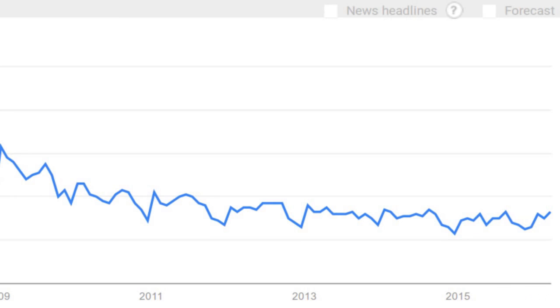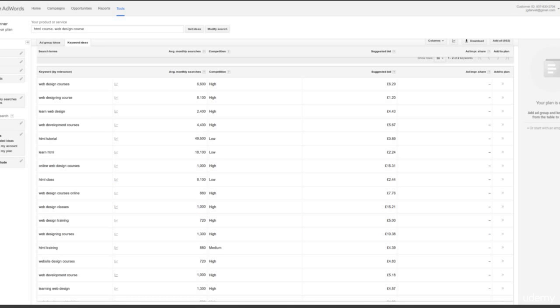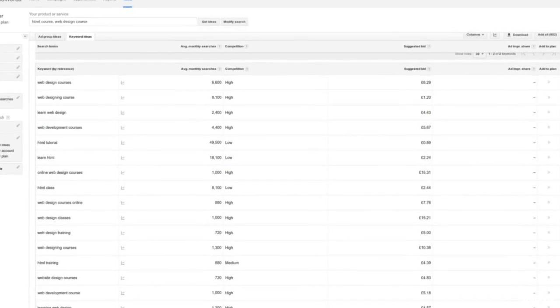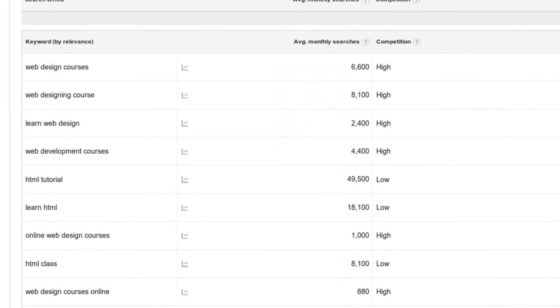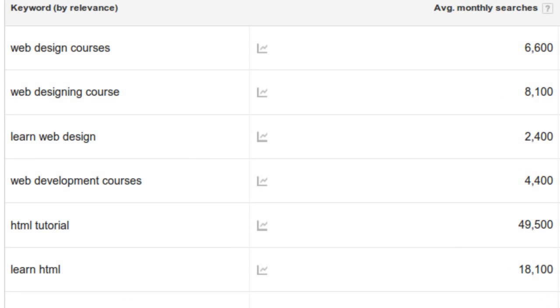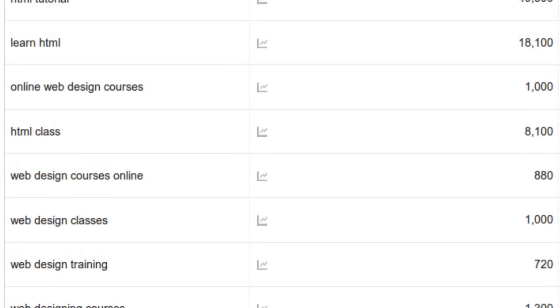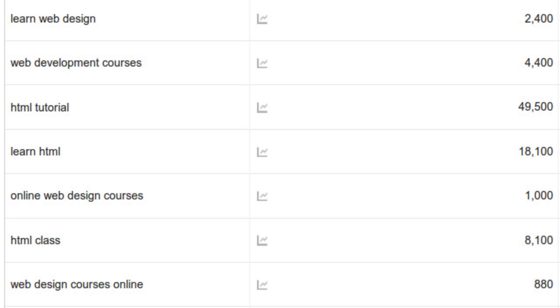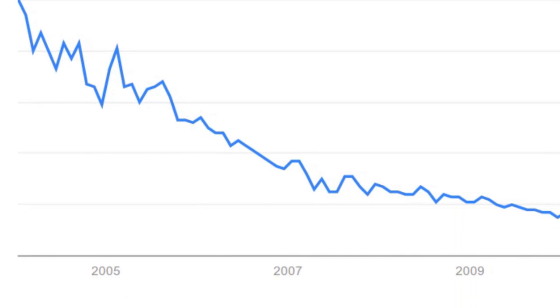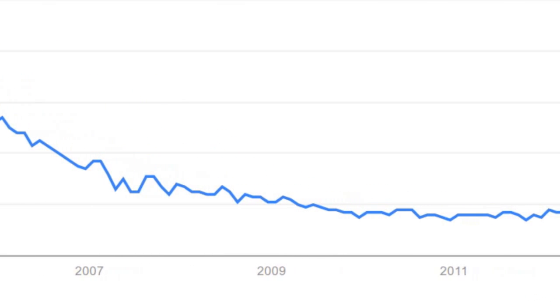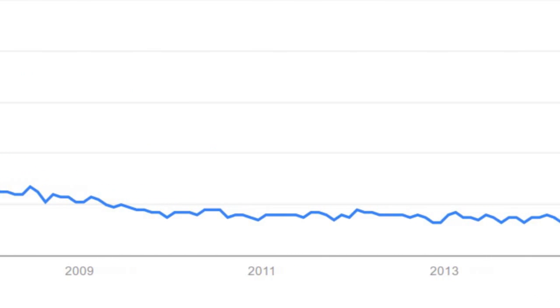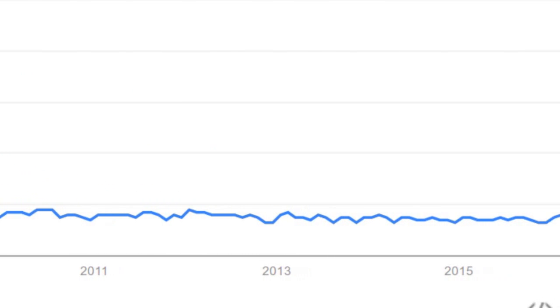Let's check learning HTML. This is very promising. I can see several search terms with high monthly search counts. Here are a few. Web design course, learning HTML, learn web design. Let's plug a couple of these into the Google Trends tool. Once again, the search trend is very slowly shrinking. It's almost stable, but it's in a slight decline. Let's try learn web design.